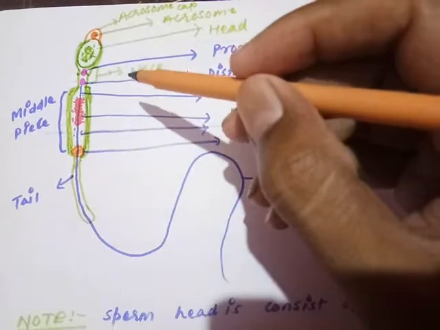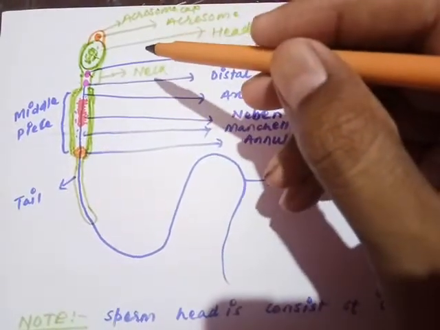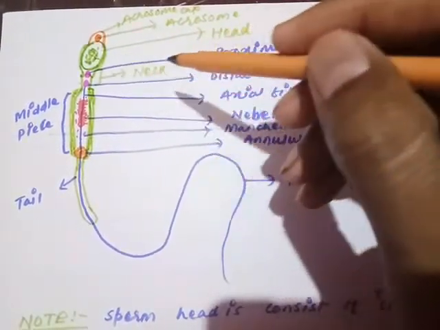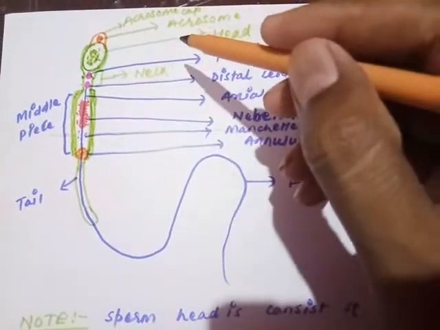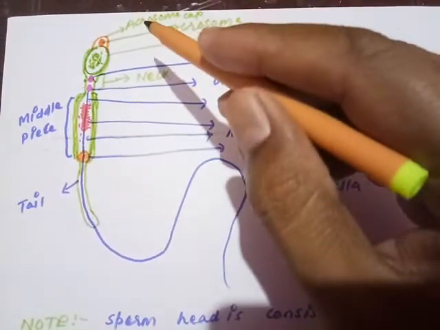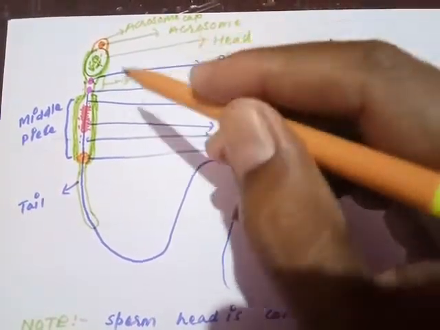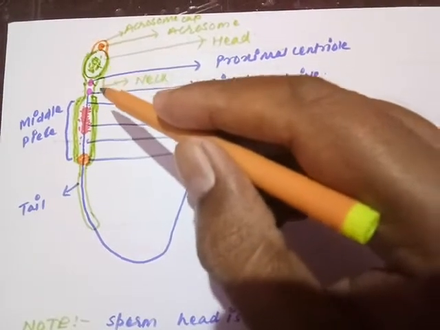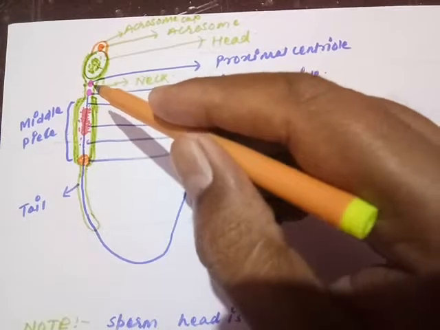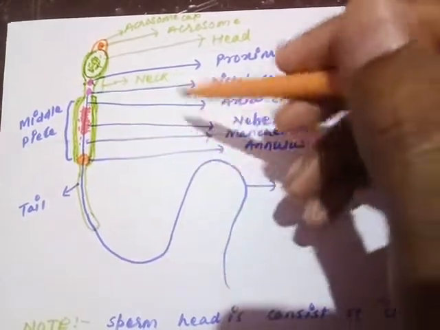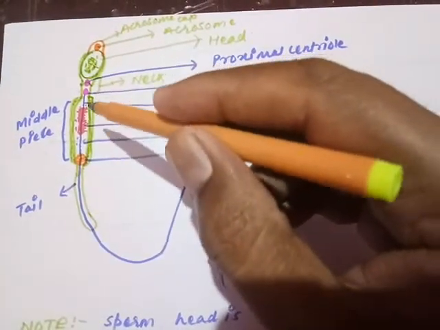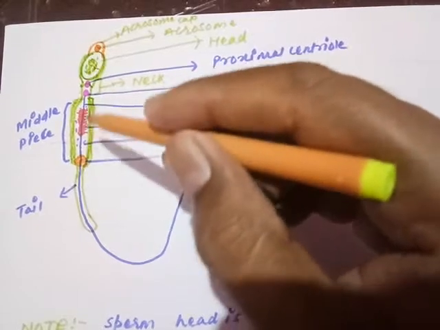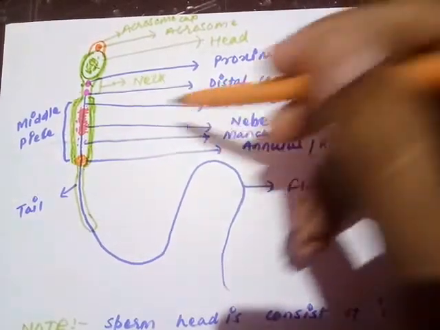The head is made of the spermatid nucleus, which will have the DNA and the chromatin network, and will have the acrosome on the top; the acrosomal cap is present there. The neck has 2 centrioles present there, proximal and distal. The distal centriole will work as the basal body and will give rise to the axial filament. The axial filament will continue to arrange the mitochondria on the middle piece, that is called as Nebenkern.